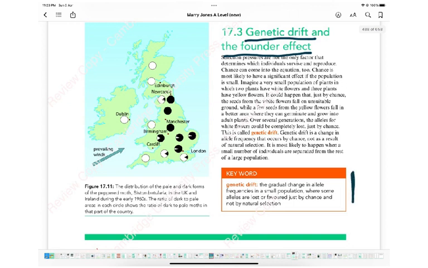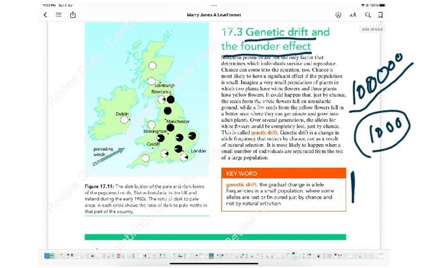Genetic drift is the gradual change in allele frequencies in a small population. Say you had 100,000 before, now you only have 1,000 animals left. So what happens to the allele frequency in this? Allele frequency means the different alleles present, and in what percentage they were present. Some alleles are lost or favored just by chance and not by natural selection.